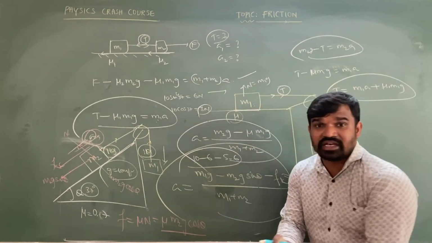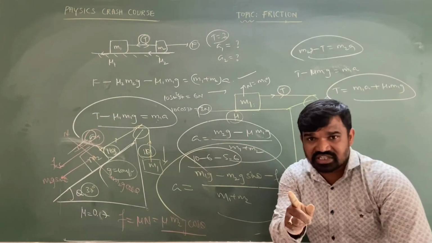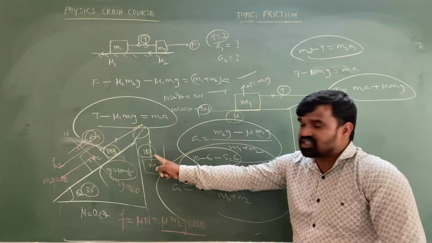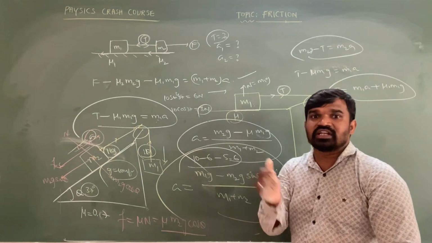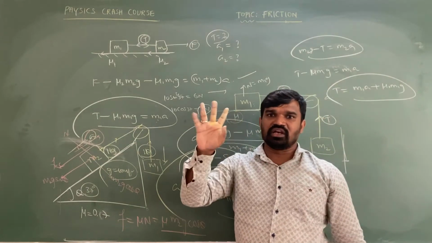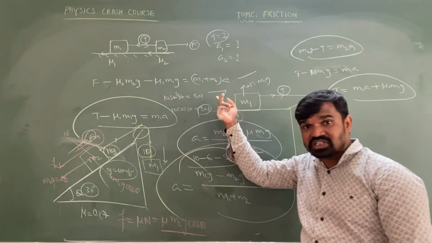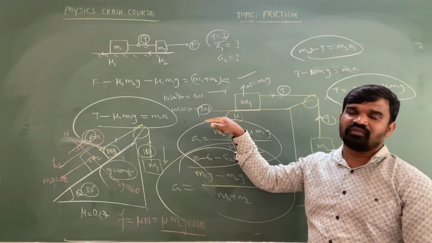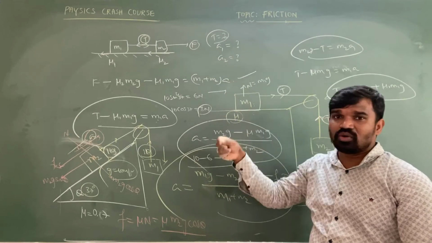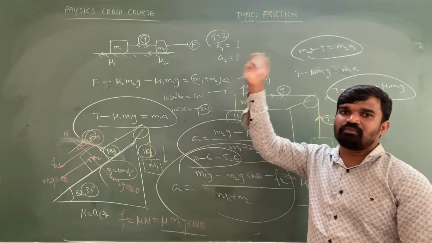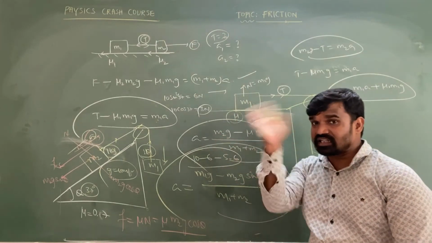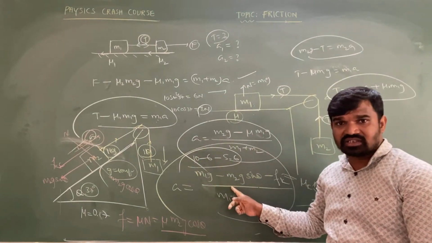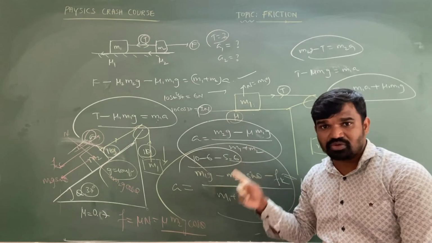So that is in the case of the presence of friction. In the presence of friction, if the acceleration of the system is negative, then the system is supposed to be at rest only. Remember this point. In the absence of friction, if you are getting a negative, the direction you have taken is reversed. If you got minus 2 for downward, then you are supposed to take plus 2. That is another case. But in the presence of friction, if you are getting acceleration as negative, then the system is supposed to be at rest only.